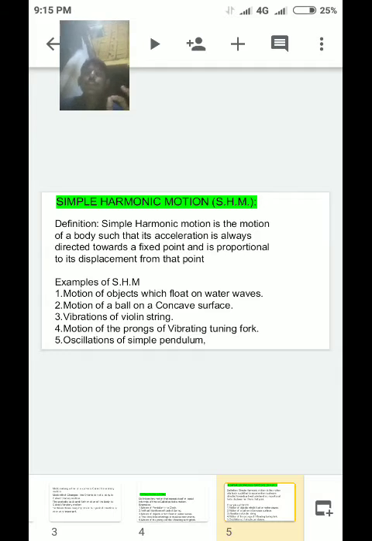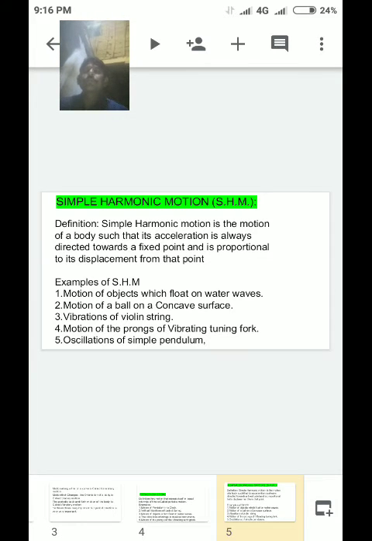Simple harmonic motion is the motion of a body such that its acceleration is always directed towards a fixed point and is proportional to its displacement from that point.